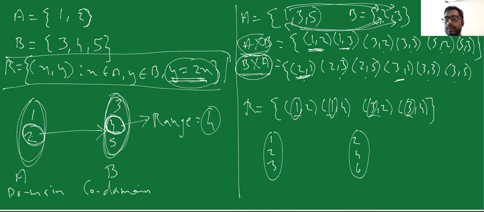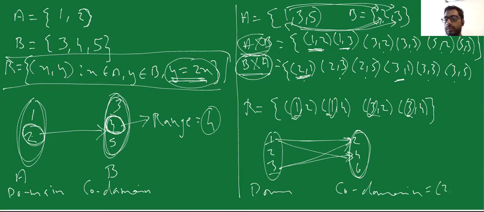The relations given are 1 is related to 2 and 1 is related to 4, then 3 is related to 2 and 3 is related to 4. My domain is going to be the terms which are mapped, which is 1 and 3. My codomain is going to be all the terms present in B, so my codomain would be 2, 4, and 6.